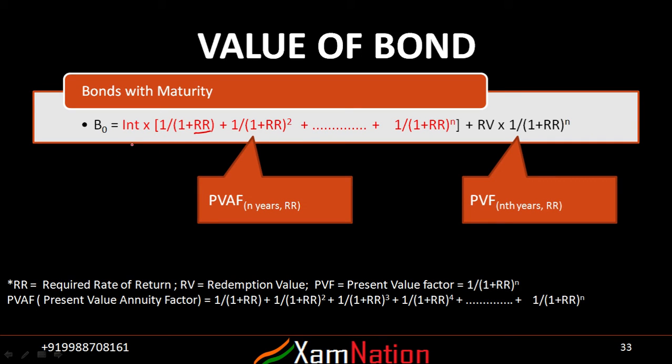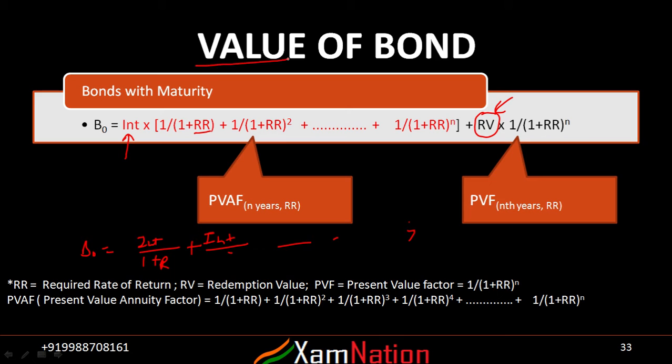Okay, so for example, here this is calculated. B naught is equal to interest over 1 plus r, that is, the required rate of return or your discount rate, plus every year you are getting interest, int. If int is a coupon, you are getting it every year. And you will discount it for n years, and on the nth year you are getting a redeem value, that is, you, the investor, are getting his money back. You will discount that value with the number as well. So this is how you can calculate the present value of a bond.